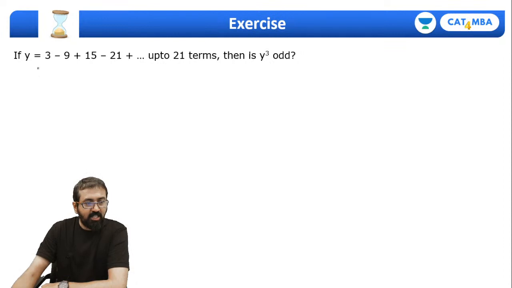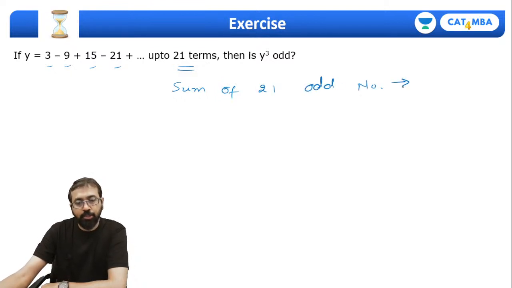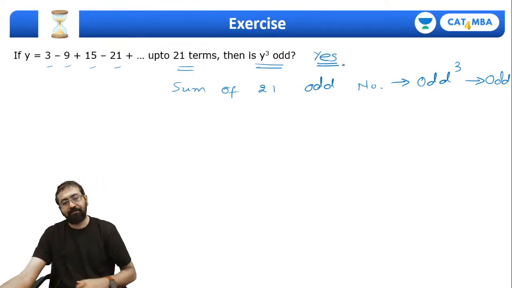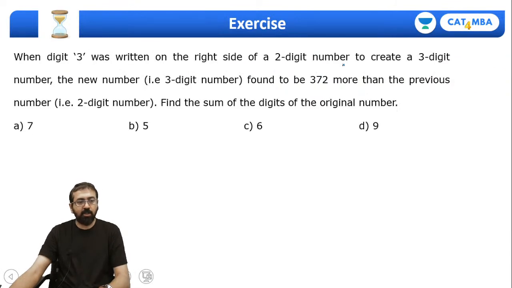Now this question: y equals the sum of all odd numbers up to 21 terms. The simple concept is that the sum of 21 odd numbers is going to be odd, and the cube of an odd number is also going to be odd. So this result will be odd. So is y odd? Yes, it's going to be odd. Correct? So this was a simple question.